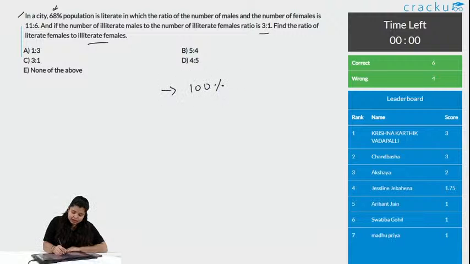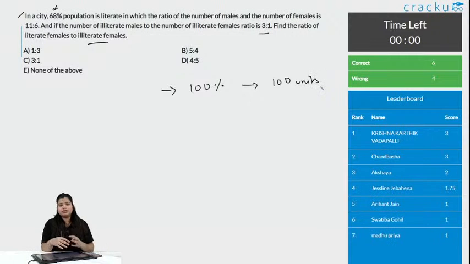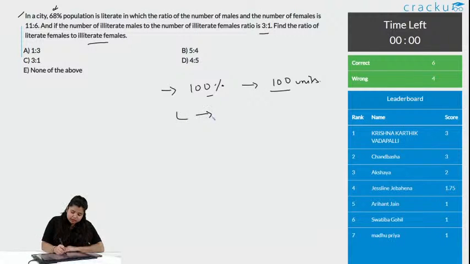100%. Let's take this to be 100 units. Whatever is the value of 1 unit, we will multiply and we can get the answer. As it is 100%, I am taking it to be 100 units. What is the number of people who are literate? I am just indicating that with L. It is 68%. So that means it is 68 units, as 68% of 100 is 68.